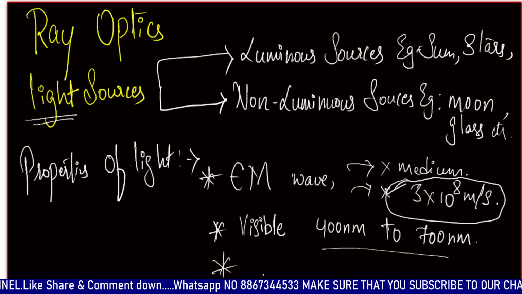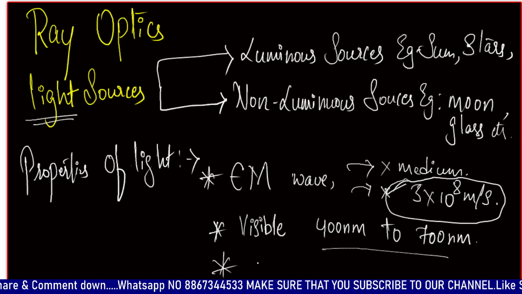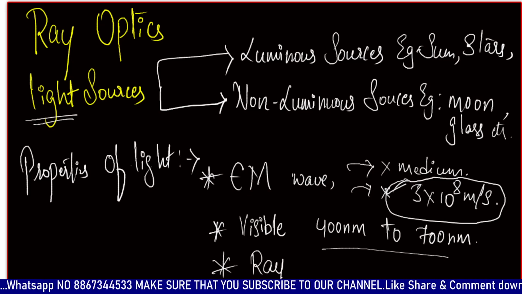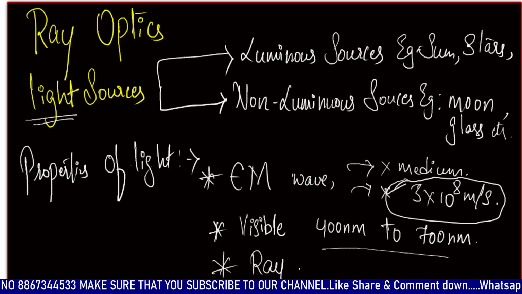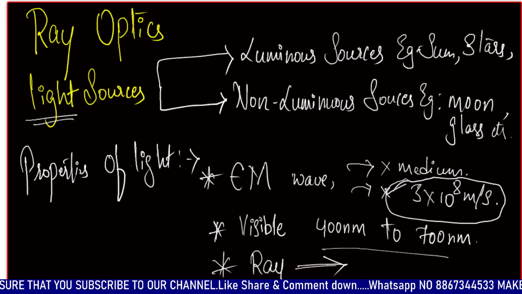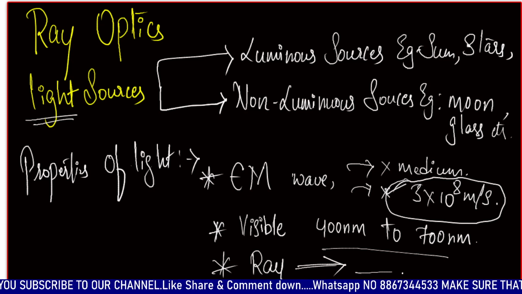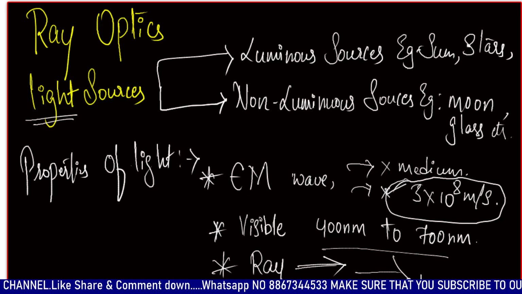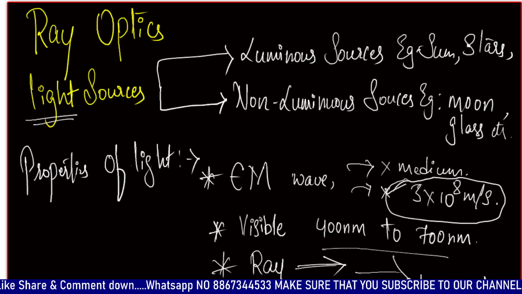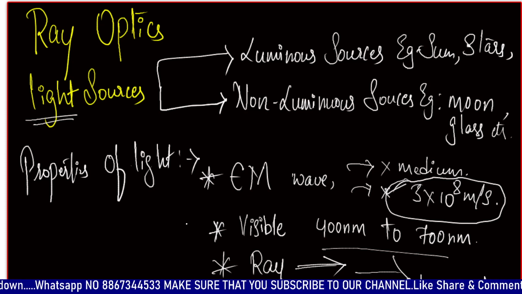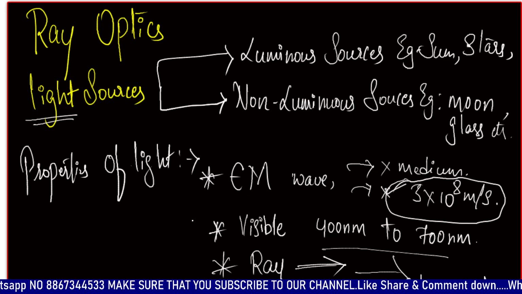And the next thing is light is considered as a ray, okay. It propagates in a ray, that is a straight line. It propagates in a straight line, and a bunch of these straight lines or rays is called a beam of light. So these are some of the basic properties of light.